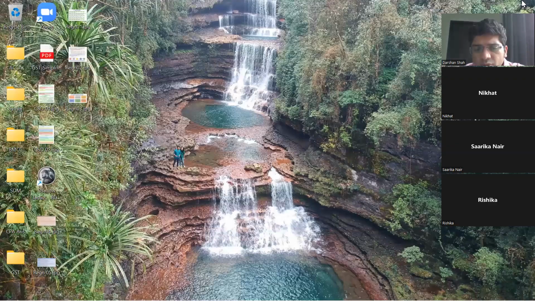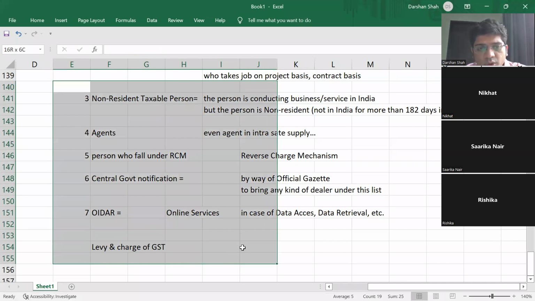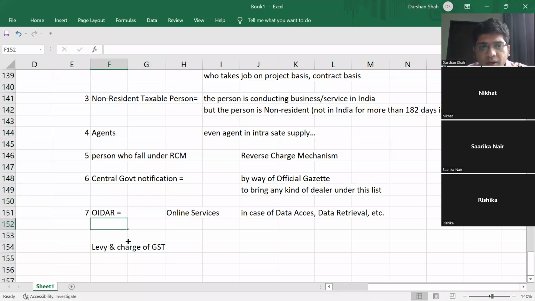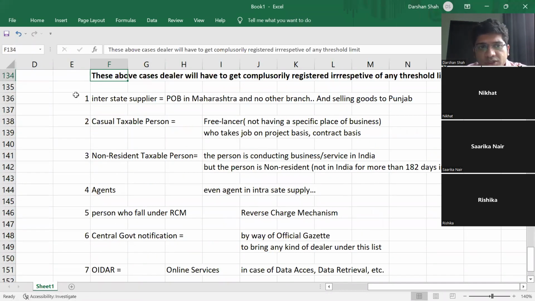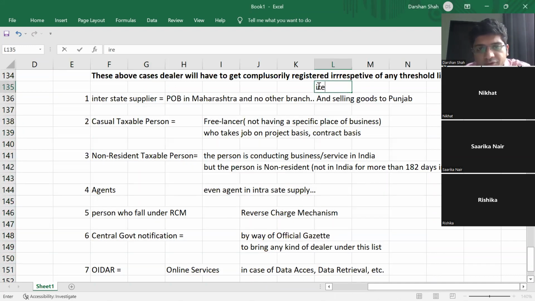And also one more thing, guys. These people cannot go for composition scheme. These 7 categories of people cannot go for composition scheme because for them no threshold limit is applicable. So irrespective of threshold limit, irrespective of composition scheme limit, they are neither applicable under threshold limit nor under composition scheme limit.